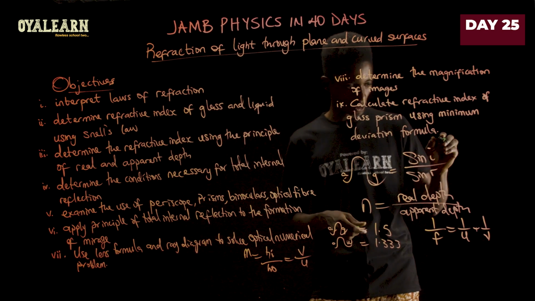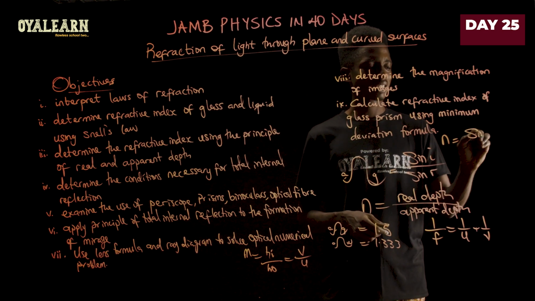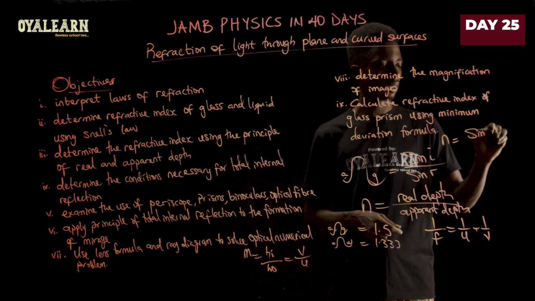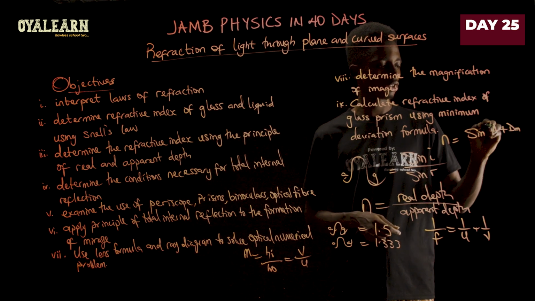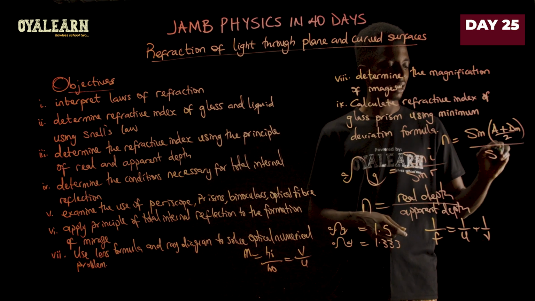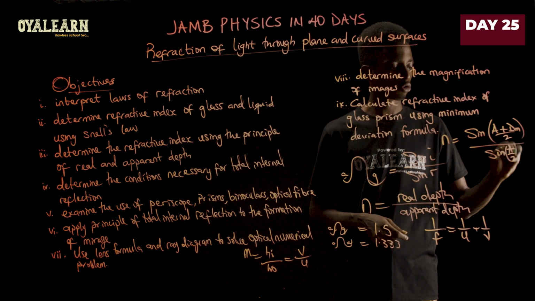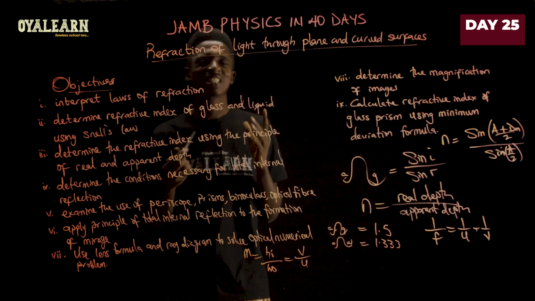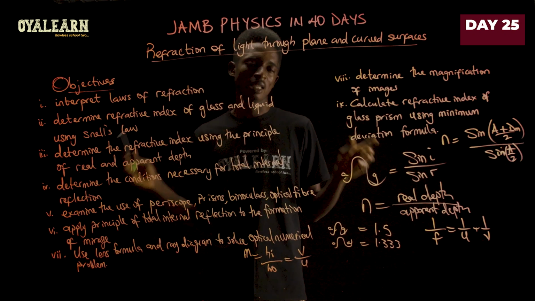So you should be able to know that the refractive index n can be given as sine of (A plus D, this is the minimum deviation) over 2, all over sine of A over 2. So this equation works when you are working with triangular prisms to find the refractive index.